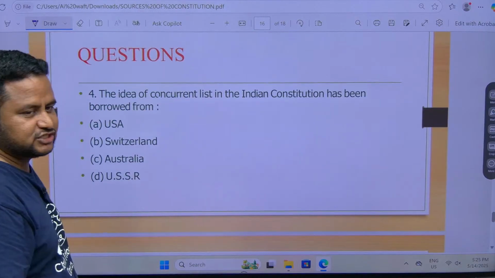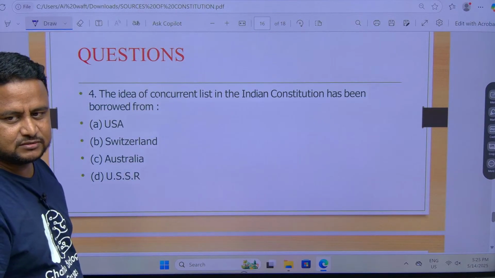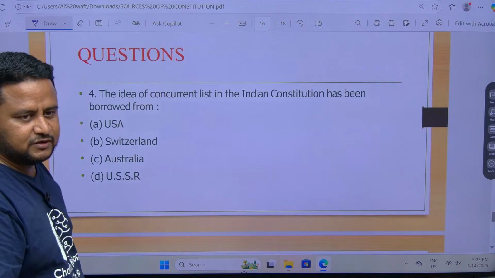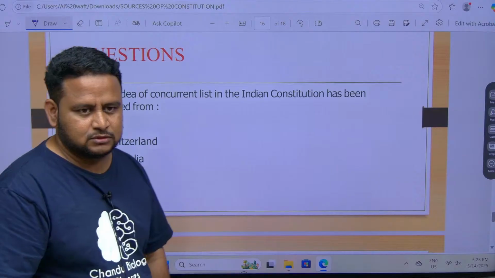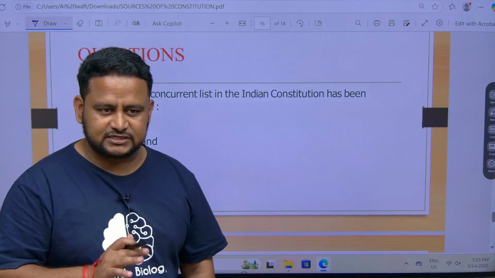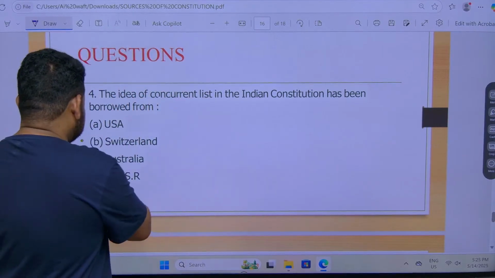The idea of concurrent list, you have to tell me, is from which constitution? Concurrent list, I told you just now, Australia. Joint sitting and concurrent list are from Australia. Very good. So that is Australia.